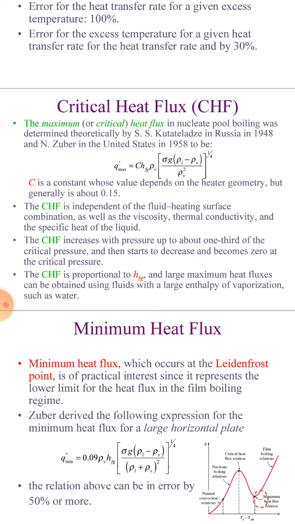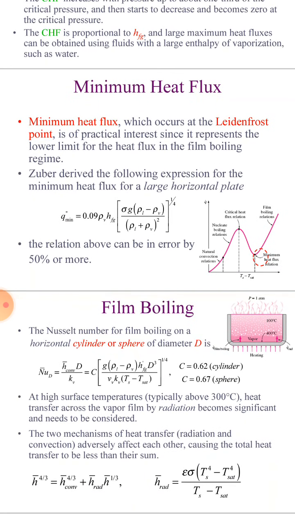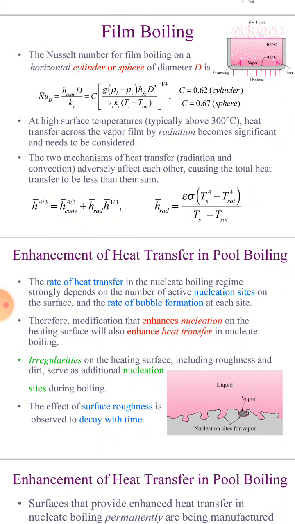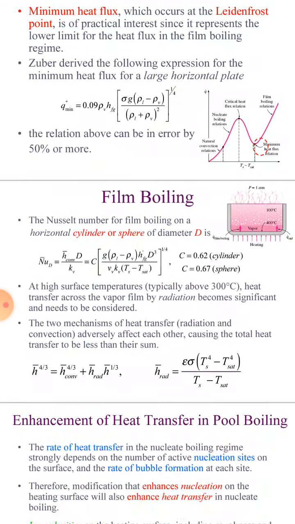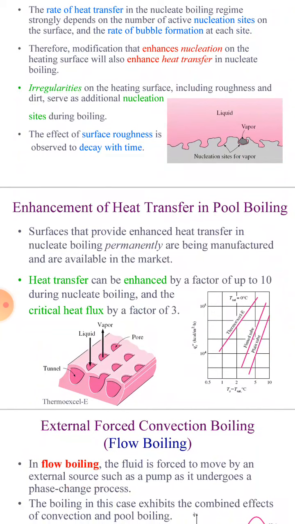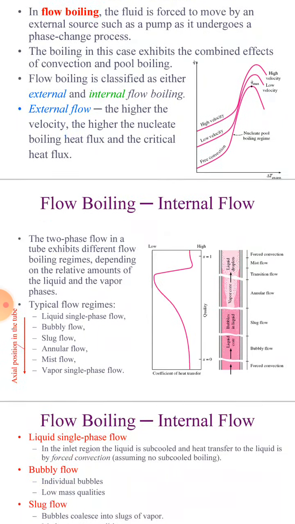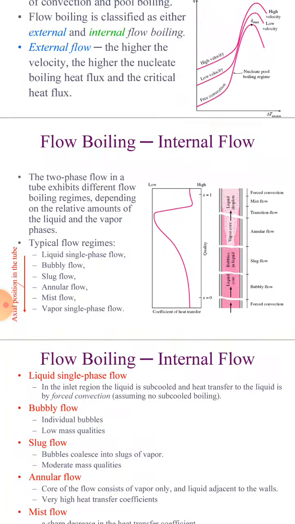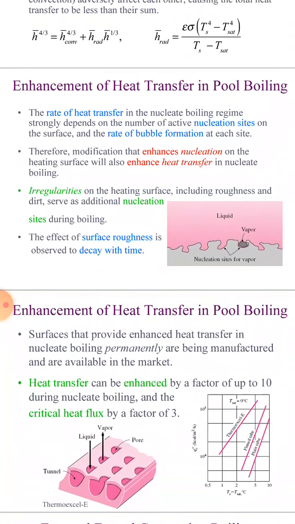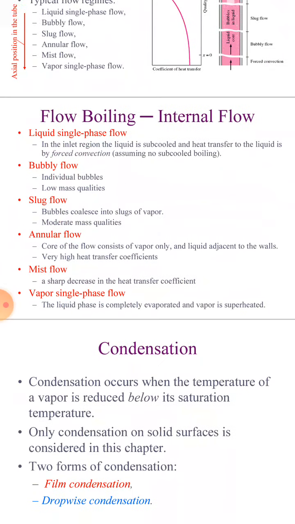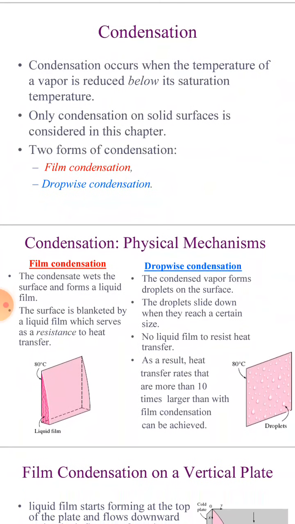The critical heat flux is proportional to h_fg, and large maximum heat fluxes can be obtained using fluids with a large enthalpy of vaporization, such as water. So this is all about boiling. Next we have to discuss condensation.